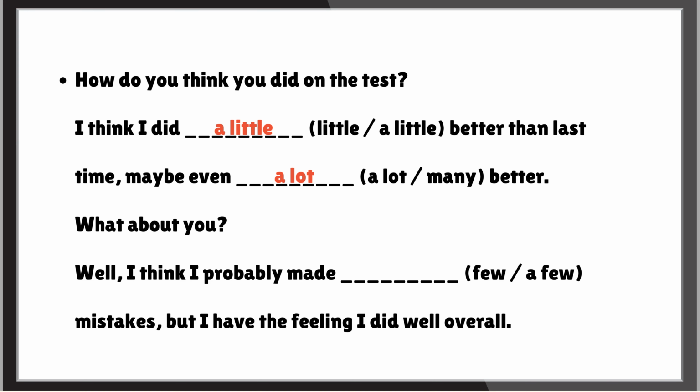What about you? Well, I think I probably made a few mistakes, but I have the feeling I did well overall. A few indicates that you made a small number of mistakes. It suggests that there were some mistakes, but not too many. Using few alone without the indefinite article a would imply a very small number or almost no mistakes at all, which might not accurately reflect the situation we're describing in the sentence.